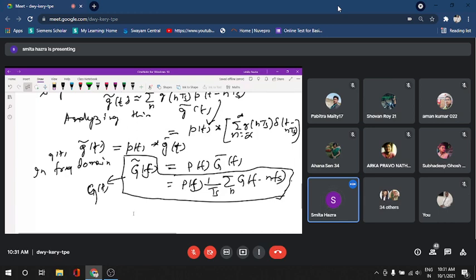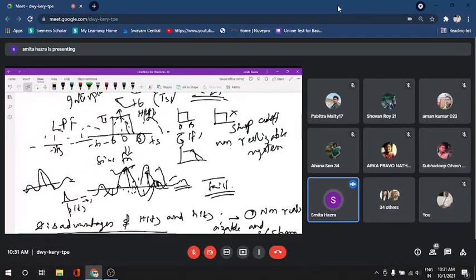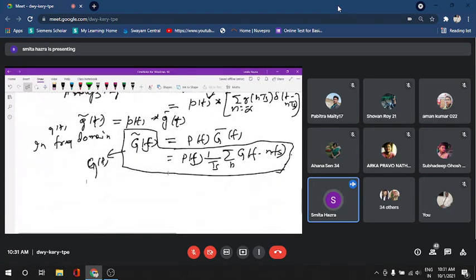So from this, what we get is the same problem we faced at the time of the sinc function, that except the desired one, some interference was coming from the neighbors. Here the same thing is appearing: the existence of P(f) alone is not able to remove all the undesired G(f) and get only the desired G(f), because here we are thinking only about the corresponding n, that may be n equal to 0, or any higher value. So that is not possible.